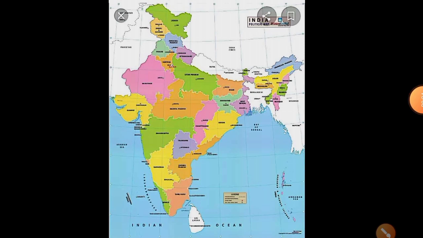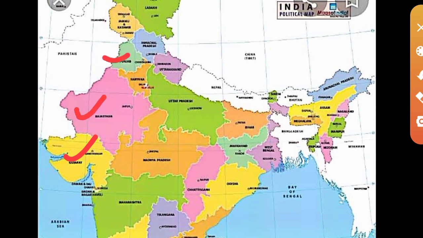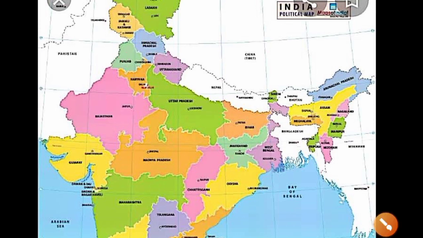Yes, next one: classify the states into 4 groups, each having common frontiers with the following neighboring countries. The first one is Pakistan. Which are the states sharing border with Pakistan? From the map you can see that. The states are Gujarat, Rajasthan and Punjab. And the former state here, Jammu Kashmir, was also